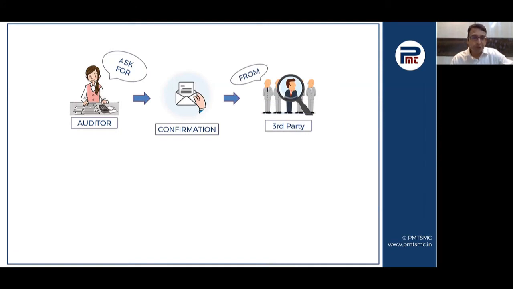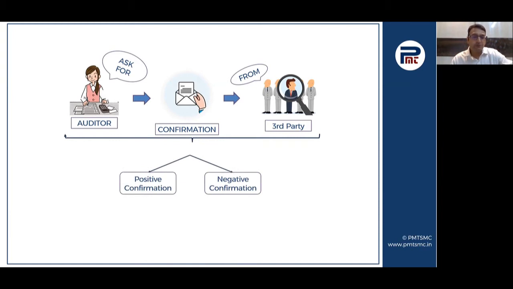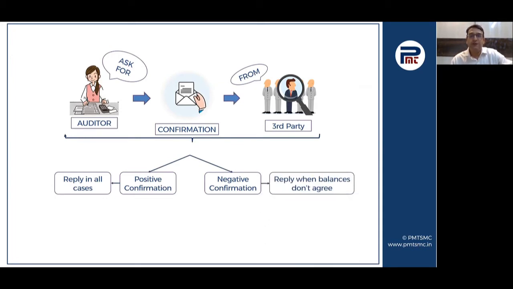Here, it is very important to note that the auditor should be involved in the entire process of confirmations or receipt of confirmations. He cannot only rely on the management or those charged with governance for sending the confirmations. So confirmations are of two types: positive confirmations and negative confirmations. Positive confirmations are those in which it is expected that the reply would be received in all cases. And in case of negative confirmations, the replies are received only when the balances do not agree.